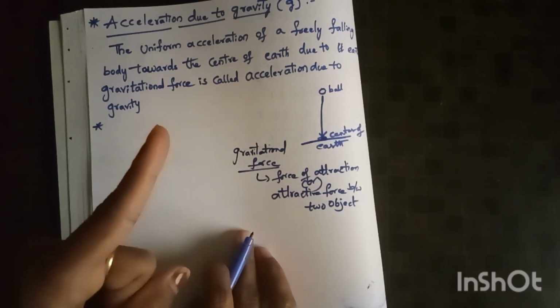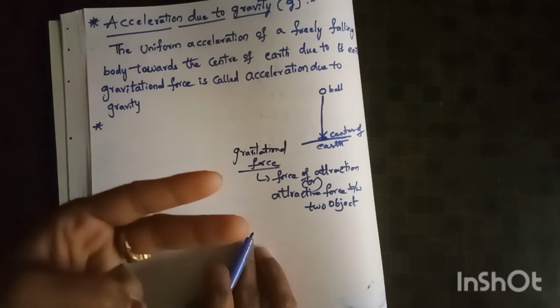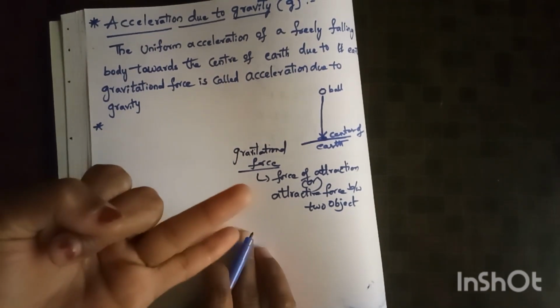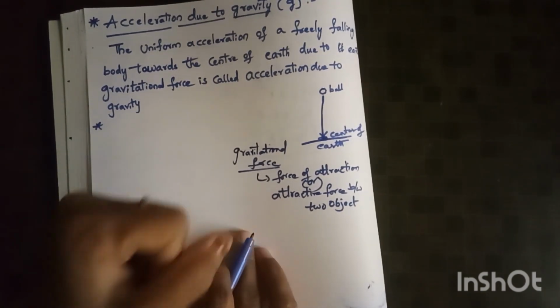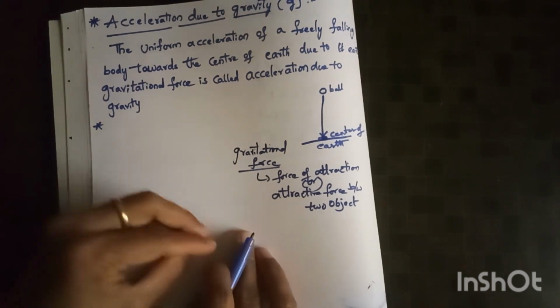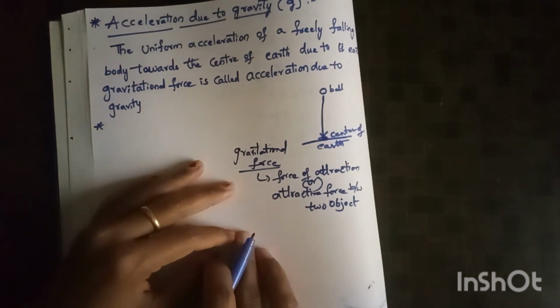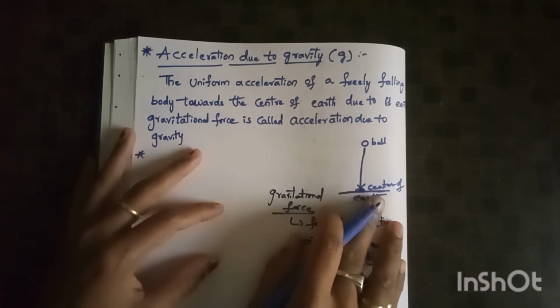Due to earth's attraction, the apple is falling downwards. Any object falling downwards has a gravitational force by which it is attracted by the earth. So the force of attraction between two objects is called gravitational force.